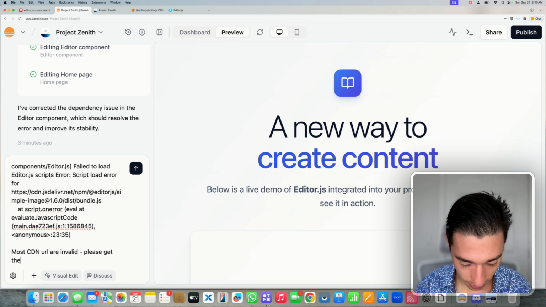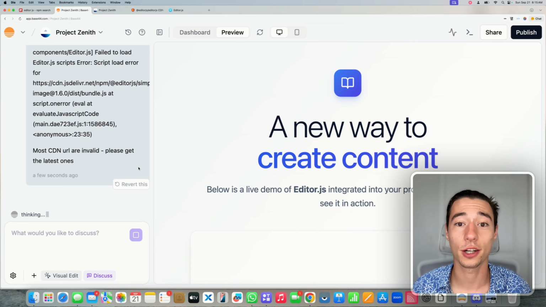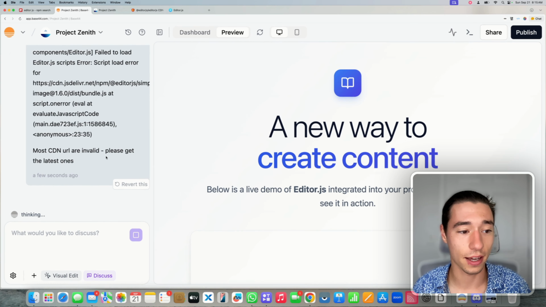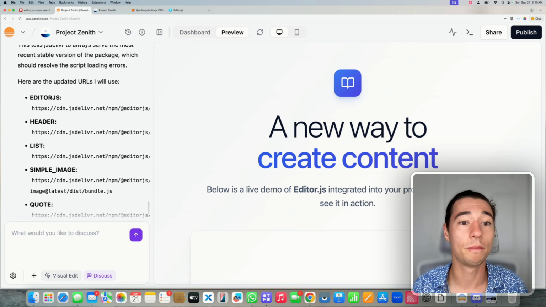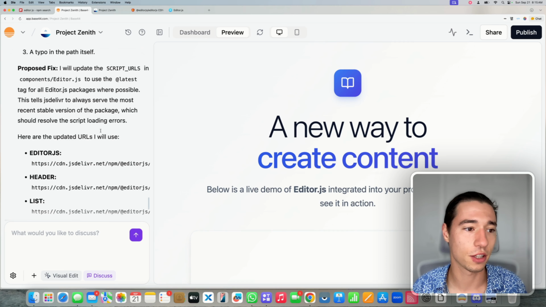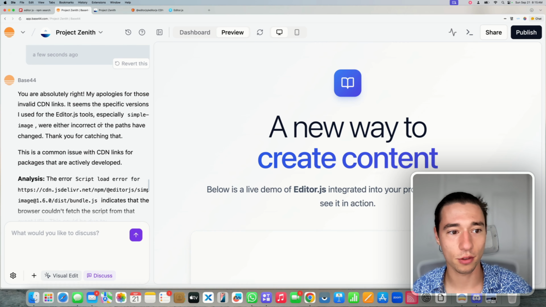Please get the latest ones. So we want this, and then we want to do discuss. So we're creating a chat conversation with it so it can look things up. If their AI is unable to resolve this, we'll be able to use Claude to solve this. But let's see. Okay. It will now say, you're absolutely right.